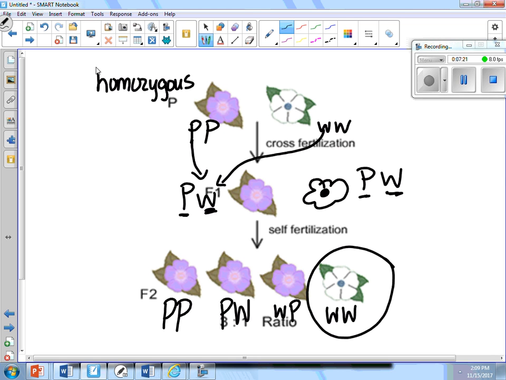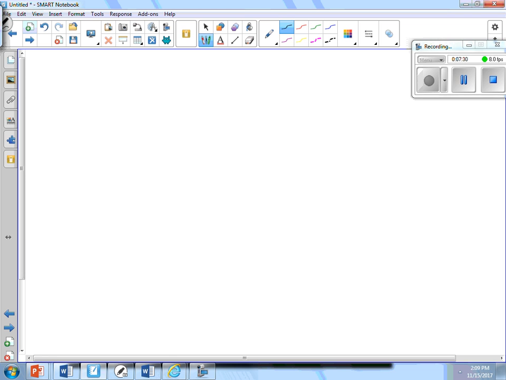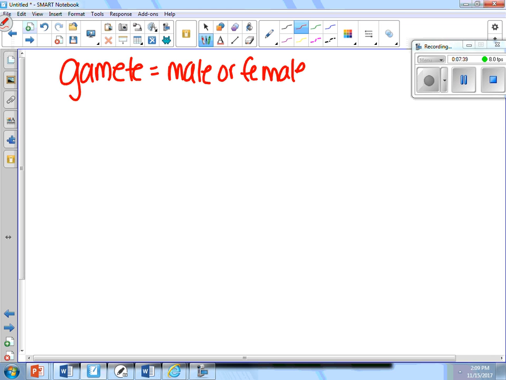First term. Gamete. Who can tell me what a gamete is? What is a gamete? Go ahead, Frankie. Perfect answer. So on your paper, this is what you're writing down. Gamete. Male or female reproductive cell? Good job. On the next line, it says male gamete. The specific male gamete in an animal is called what, Thomas?